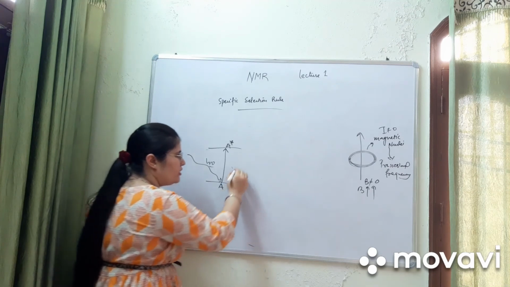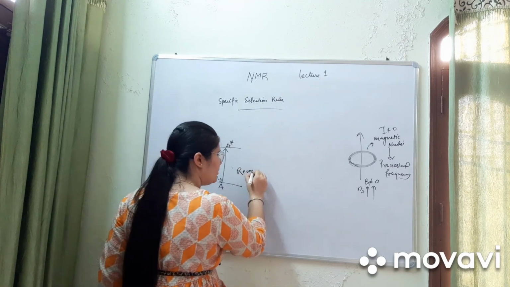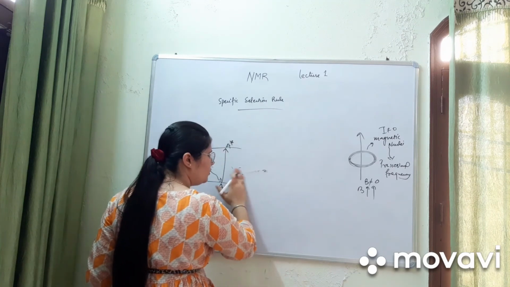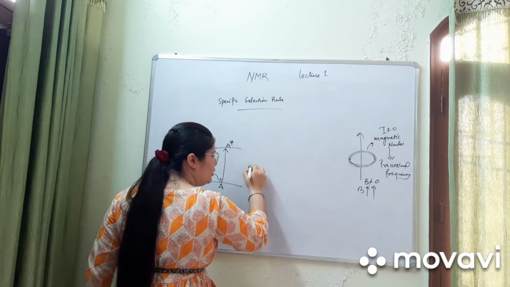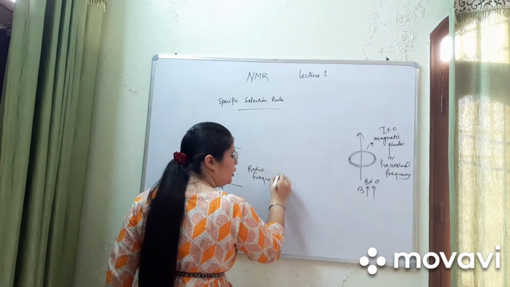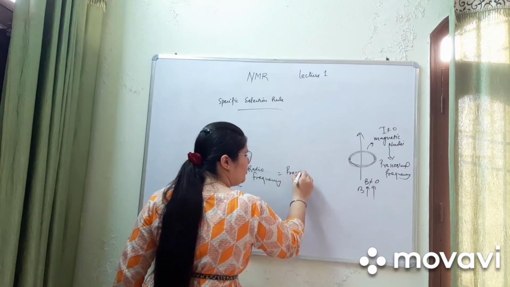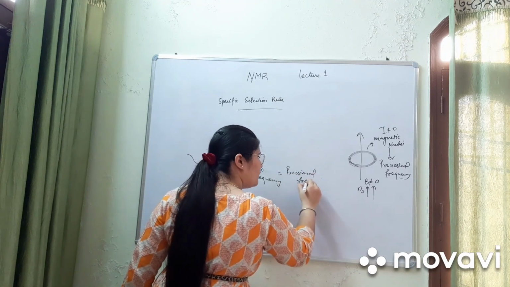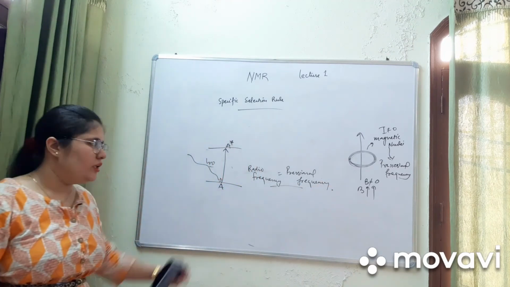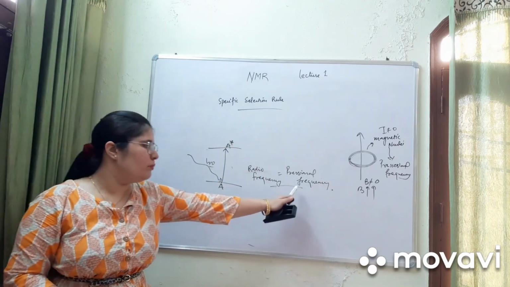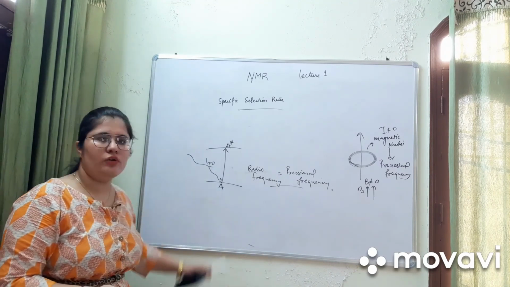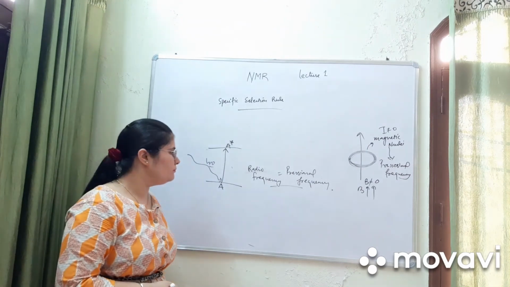This hν energy is known as radio frequency, which should be equal to the precessional frequency for transition. This is the condition. Only when the radio frequency is equal to the precessional frequency will the transition take place.